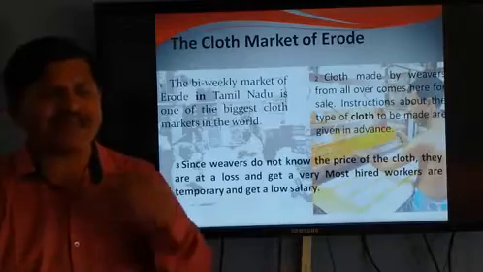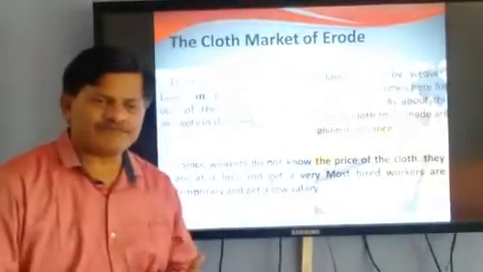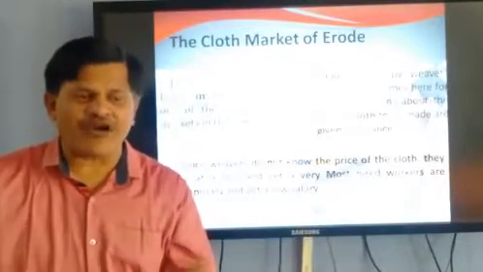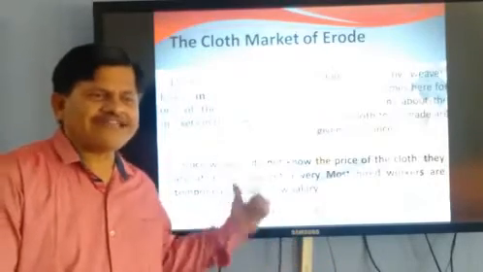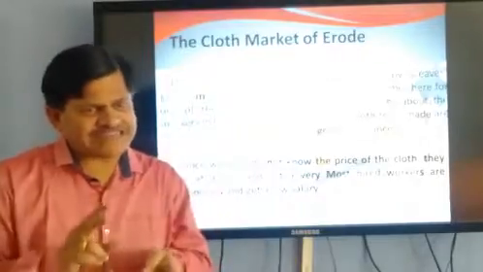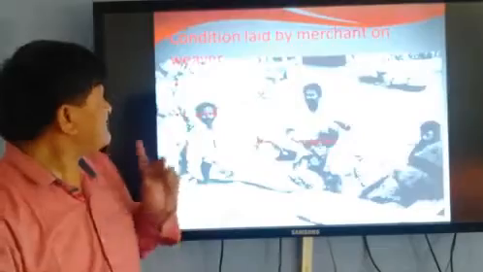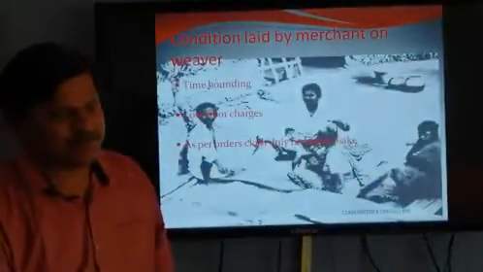Weavers don't know where the merchant sells the cloth he weaved, or at what rate. He gets only the minimum amount. And the trade in between the weavers and the merchant is called the putting out system.